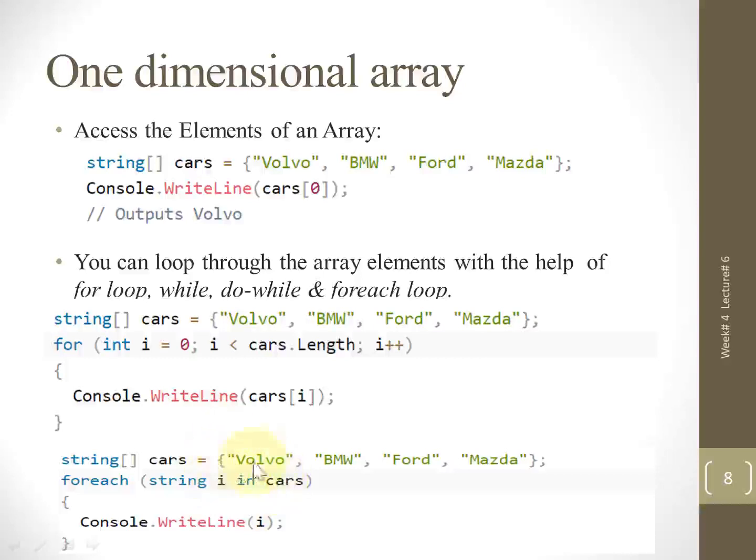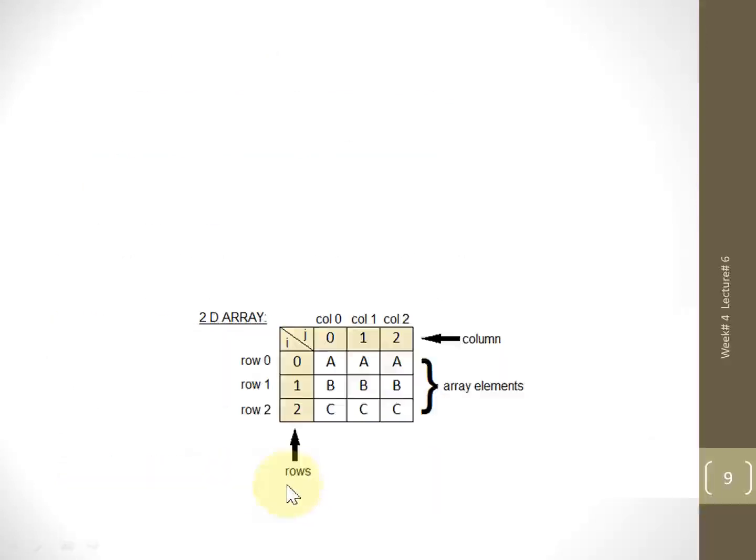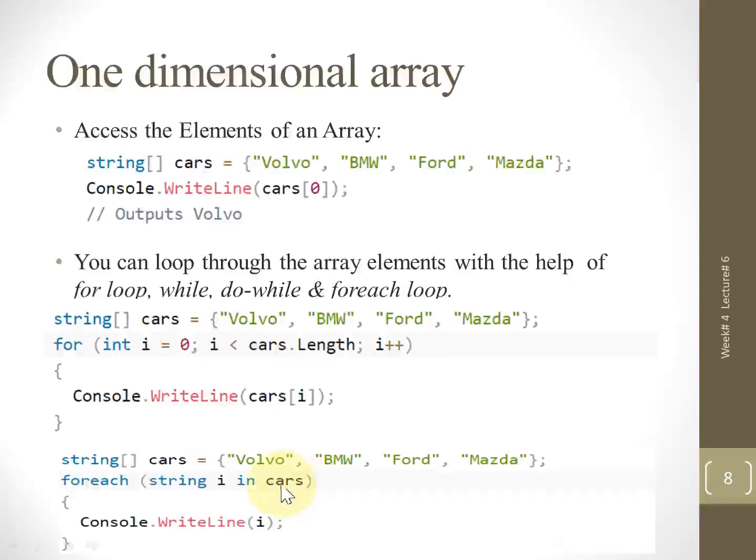Because car is a string type, that's why the values are stored within the loop variable of the foreach, so it will also be declared as a string. If this array is of integer type, then the I will also be of integer type. If this array is of float type, then this I will also be of float type.